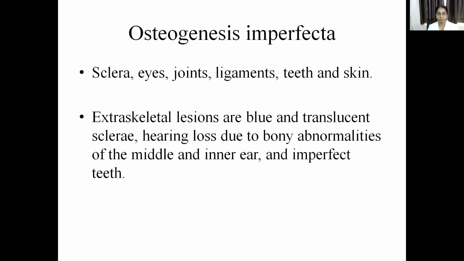There is a defect involving the middle and inner ear and also sensorineural hearing loss, due to which there is hearing loss in patients because of the middle and inner ear involvement and nerve involvement also. And as the teeth are also involved, imperfect dentition can be seen in osteogenesis imperfecta. So these are the various manifestations. And because of the collagen, there may be laxity of the joints, ligaments and the skin.